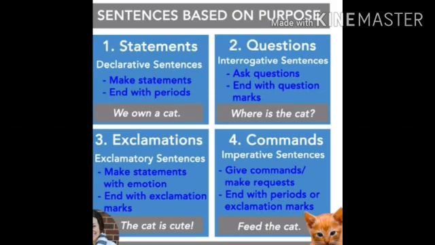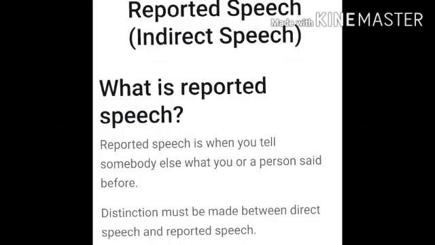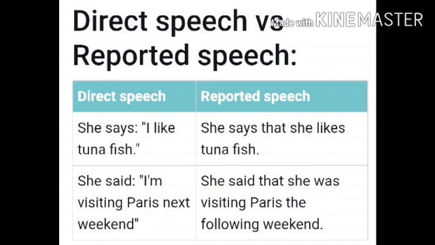Okay, now look at reported speech or indirect speech. What is reported speech? Reported speech is when you tell somebody else what you or a person said before. Distinction must be made between direct speech and indirect speech. Look at the examples to distinguish direct speech from indirect speech, also known as reported speech. She says, I like tuna fish. She says that she likes tuna fish.